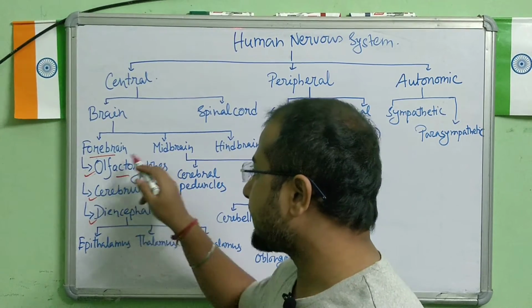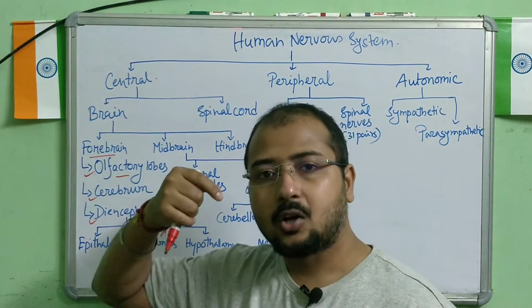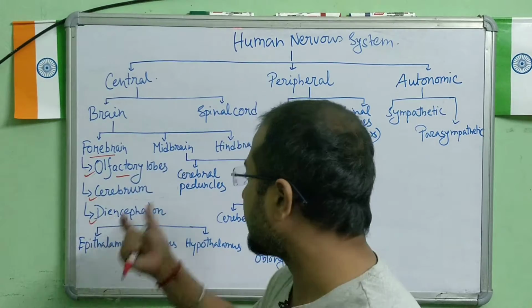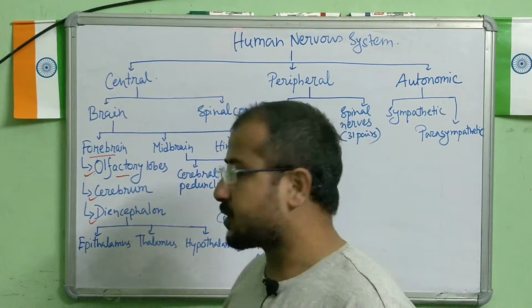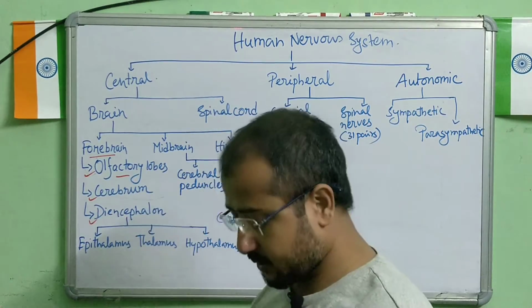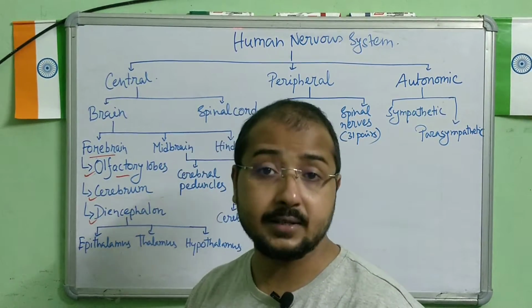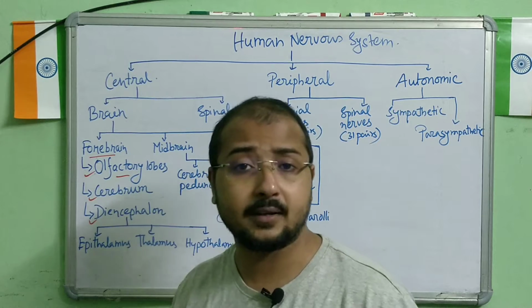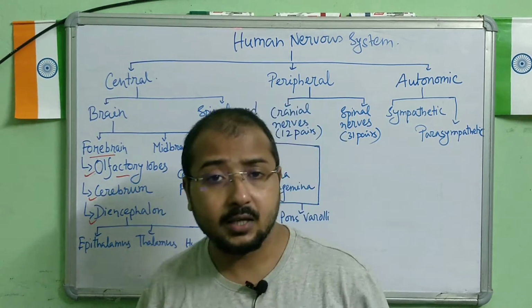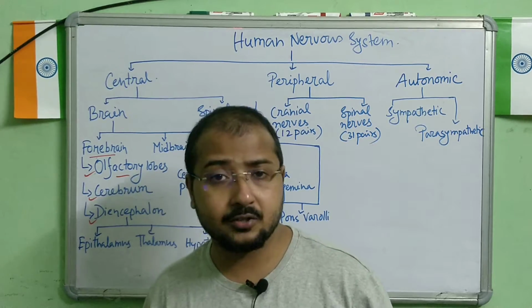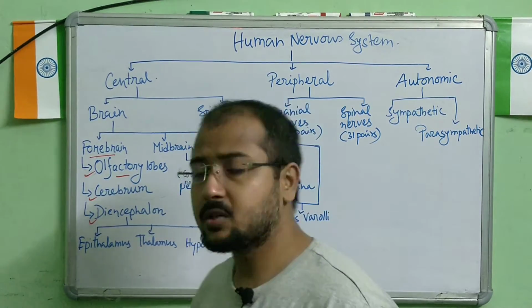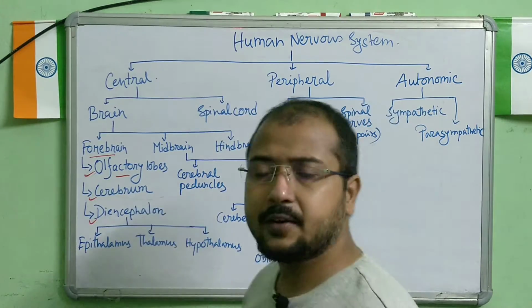From the olfactory nerves, the information goes to the lobes, which is located in the brain. Cerebrum, which is located in the front part, is the largest part of our brain, you can say, where we see the presence of grey matter and white matter. We see the sulci and the gyri also, that we will discuss in detail in the class. So cerebrum is a very important part.